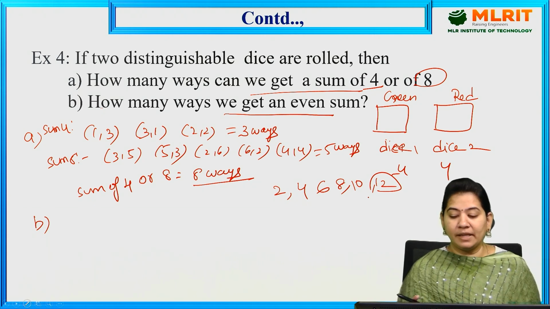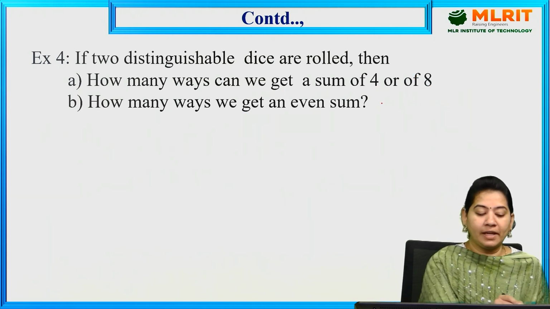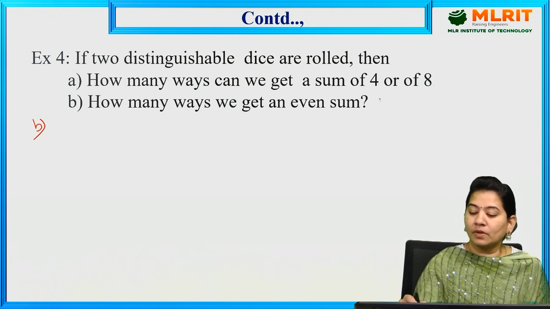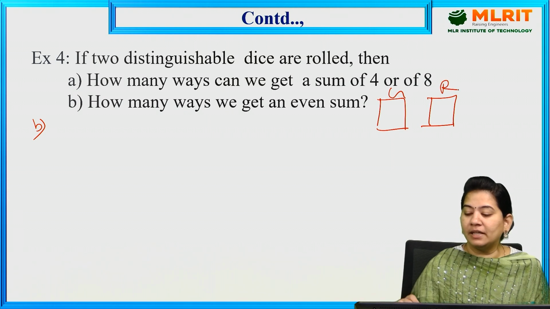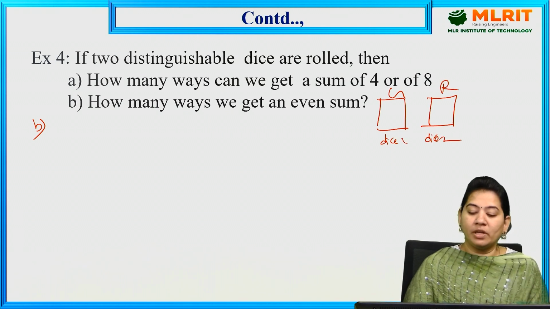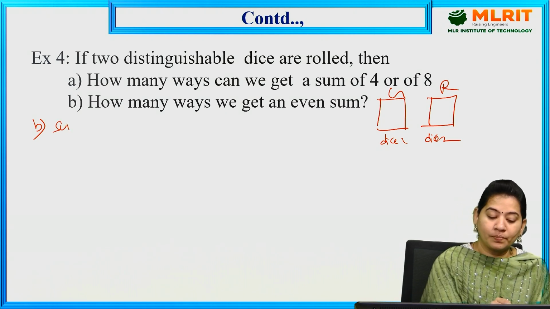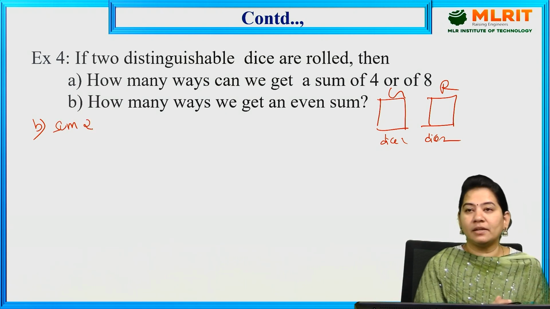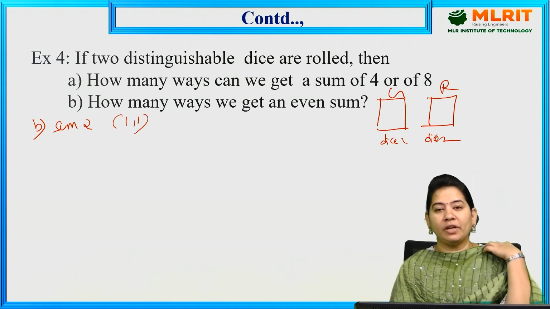Now let us check here. For the second part B, 2 distinguishable dice. Let us suppose this is green color, this is red color, so this is dice 1 and dice 2. Now how many ways can we get an even sum? First is sum 2. To get a sum of 2, obviously you should have 1 comma 1 only. Other than that we don't have anything here.